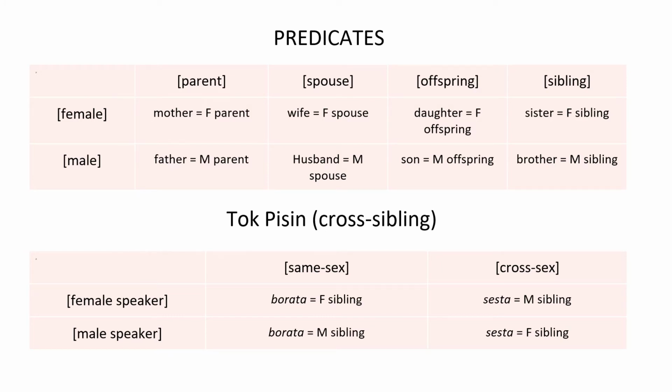So, as you can see, if the speaker is female, she has to use borata to refer to her sister and sesta to refer to her brother. And if the speaker is a male, then he has to use borata to refer to his brother and sesta to refer to his sister. So it's different from the English language. So male and female are replaced with same-sex and cross-sex in Tok Pisin, respectively.